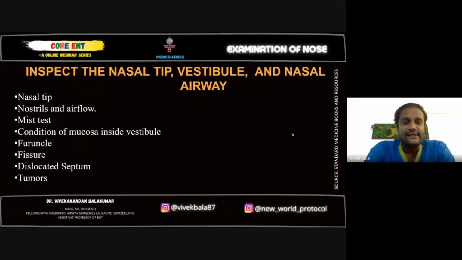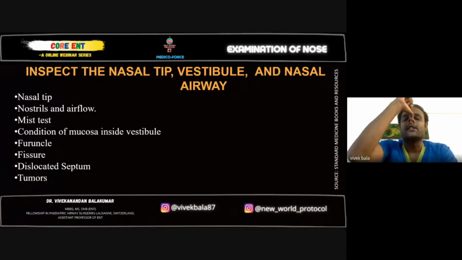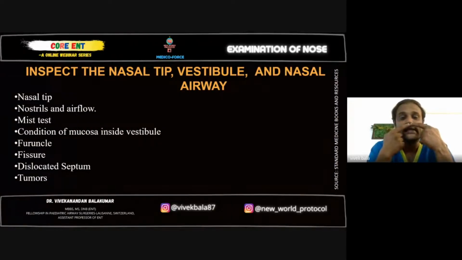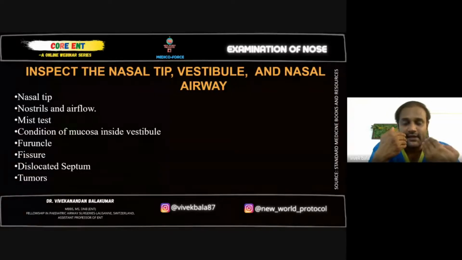So inspect the nasal tip, vestibule, and the nasal airway is the next part of your examination. The nasal tip has to be inspected while sitting in front of the patient, shining the light on the patient's nose, and then use your thumb to lift the nasal tip like this. It has to be lifted like this to see any presence of swelling inside the nose, any bleeding coming from inside, to see for any discharge at the entrance of the nose. So this area, this entry into the nose, is called the vestibule. And the nasal airway is also checked, whether there are any masses obstructing the airway.